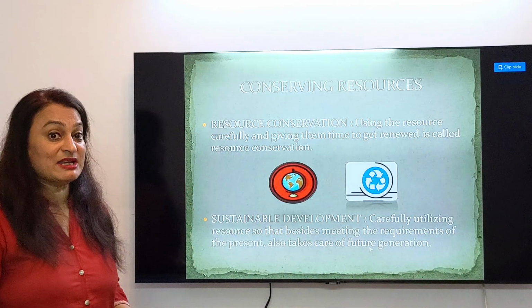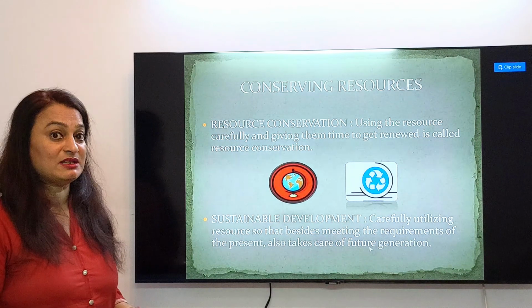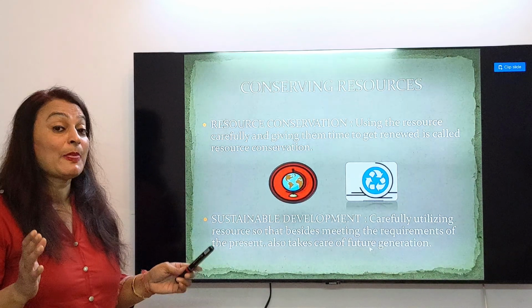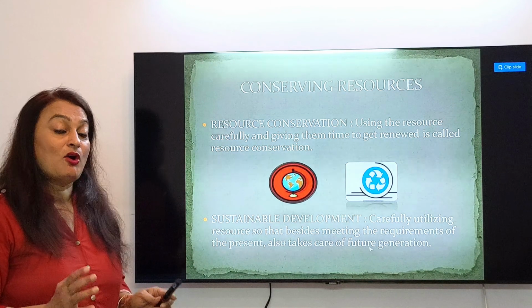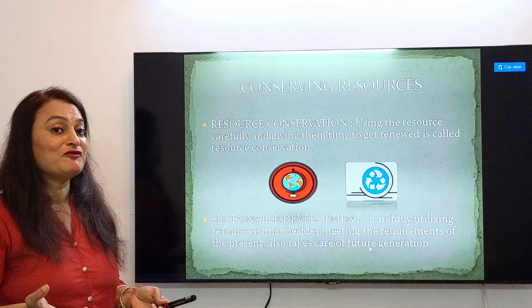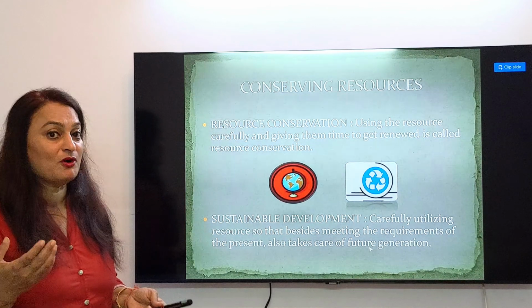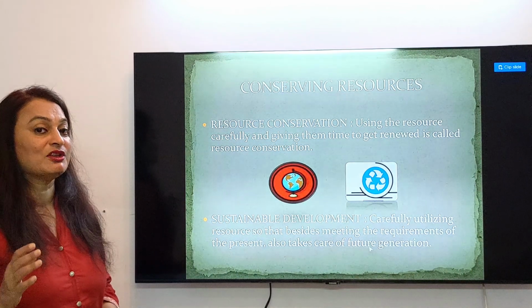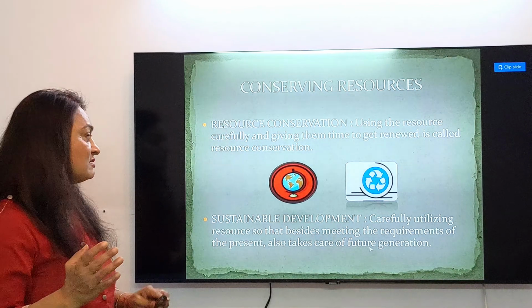We know how to make dams, but everywhere we have not made dams. We have secured some forest also because bounty of resources are there. So we have not dug out all the forest. So we have sustained them for the future use. That is known as sustainable development.